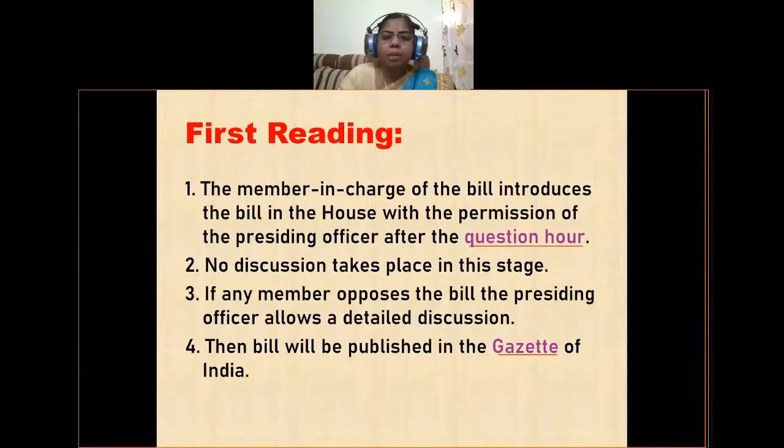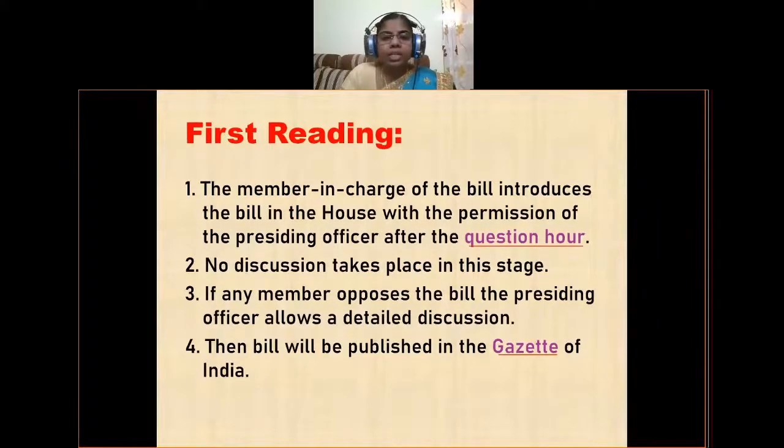So if any member opposes the bill, the presiding officer allows a detailed discussion. If any MP or member of parliament opposes the bill, then the presiding officer allows a detailed discussion in the first reading itself. Otherwise, he will not allow detailed discussion in the first reading. Then the bill will be published in the Gazette of India.